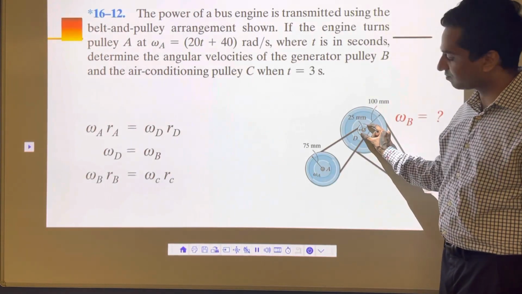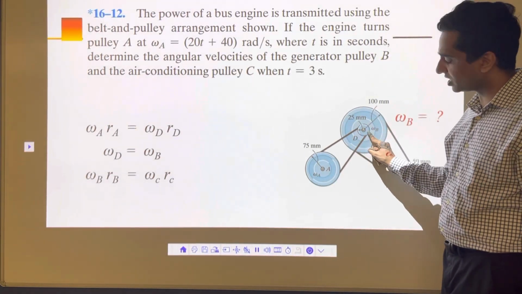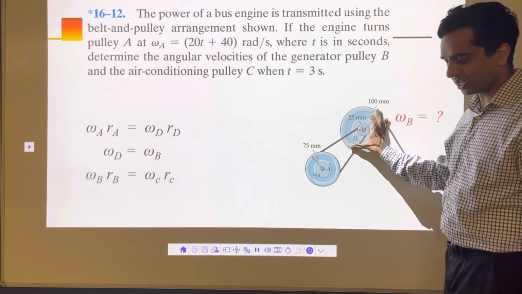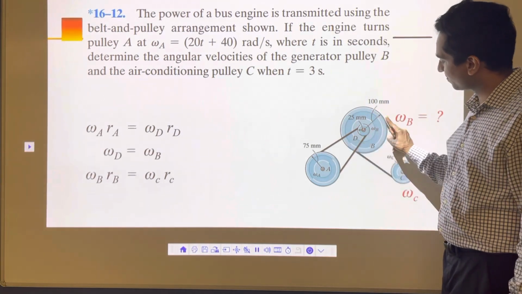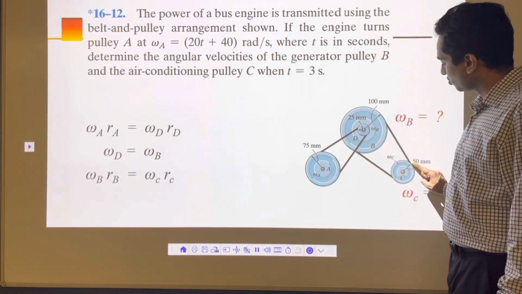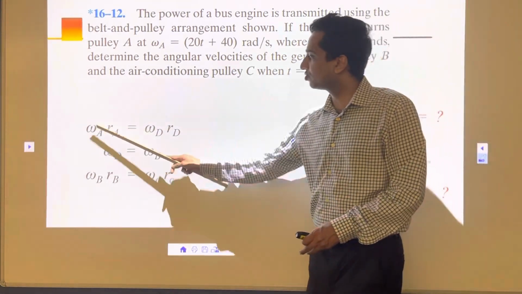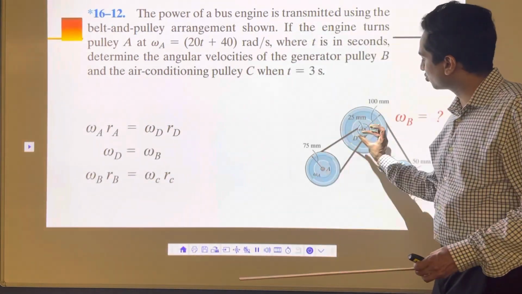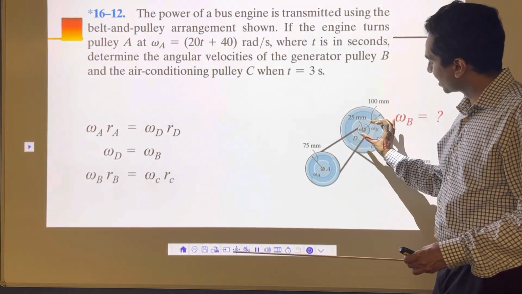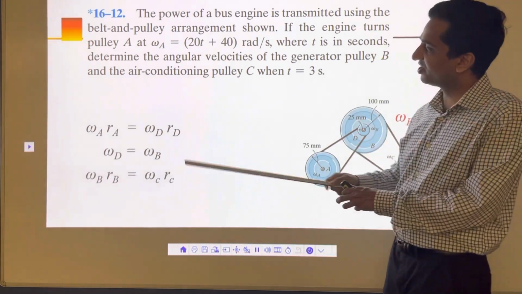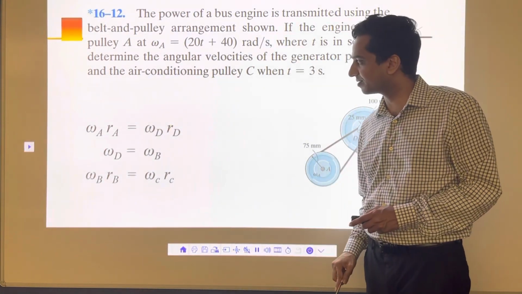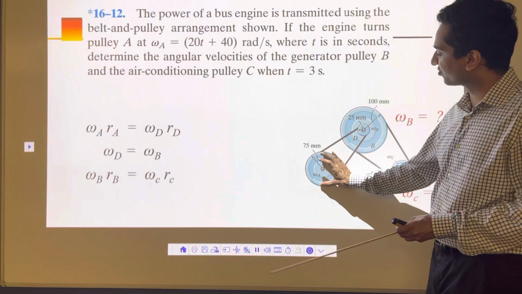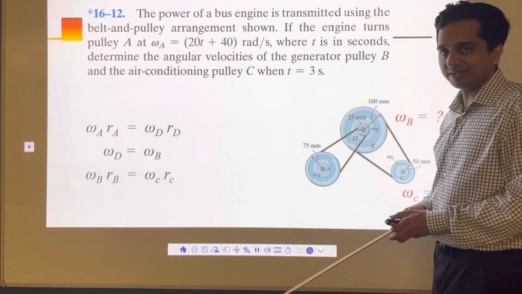It's going to rotate this wheel, and this is connected to this big wheel. It means omega B Rb is equal to omega C Rc. So all you need to know is the relationship from here to here, here to here, and then here to here. Once you know one velocity, it should be easy to calculate the rest.